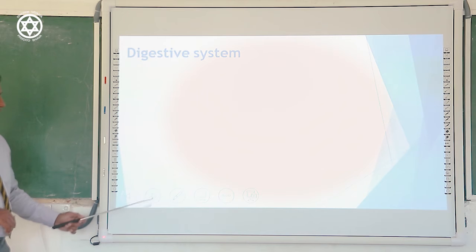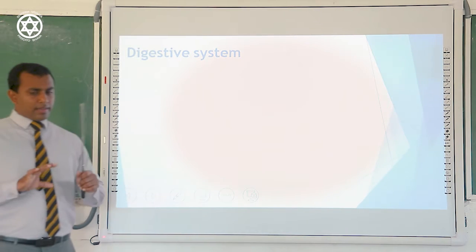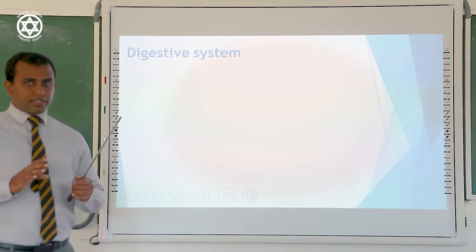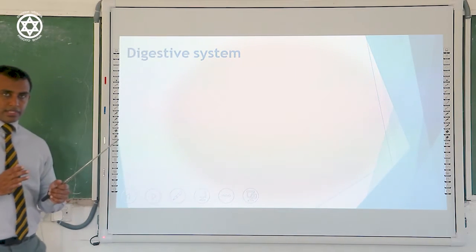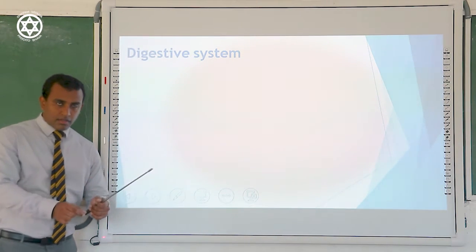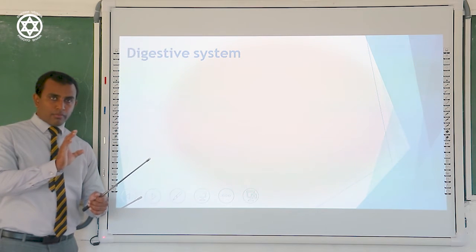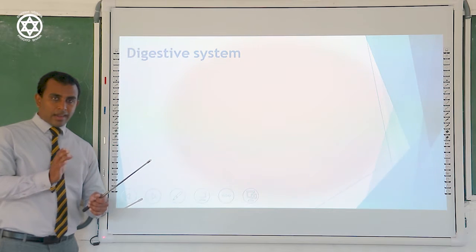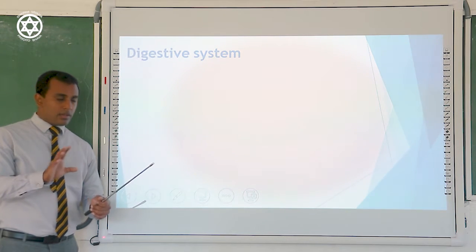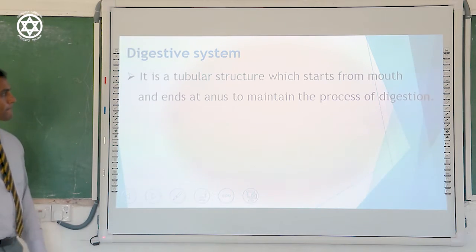Digestive system. There is a great difference between digestion and the digestive system. The digestive system is a tubular structure. It starts from the mouth cavity and ends at the anus, including additional glands.